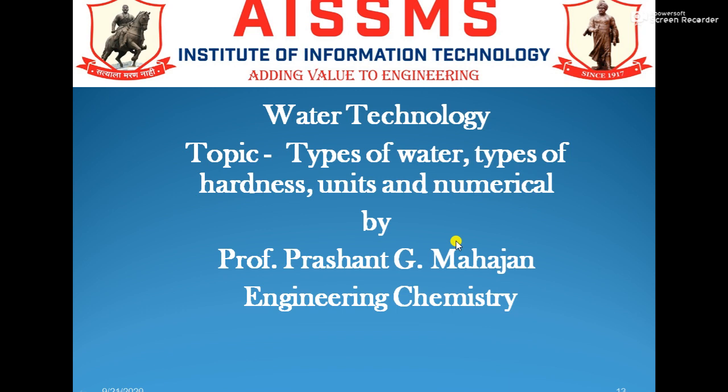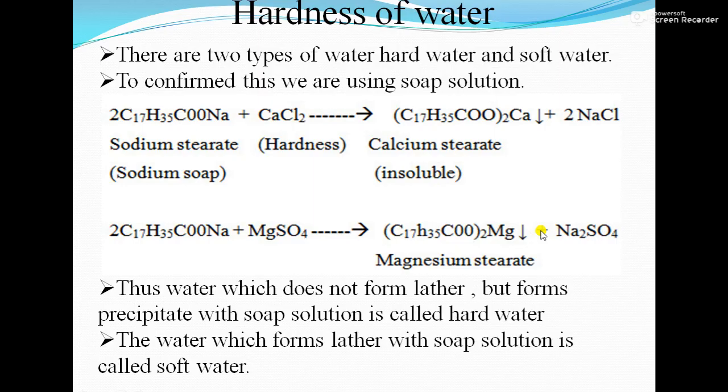So, can anyone tell me what are the two types of water? Yes. So, there are two types of water, that is hard water and soft water. So, you can see here. One is hard water and the other is soft water. That can be confirmed when we react a water sample with soap solution. So we are going to mix that soap solution with the water.